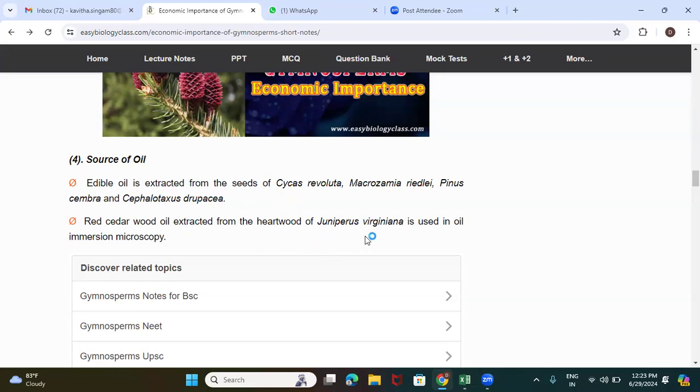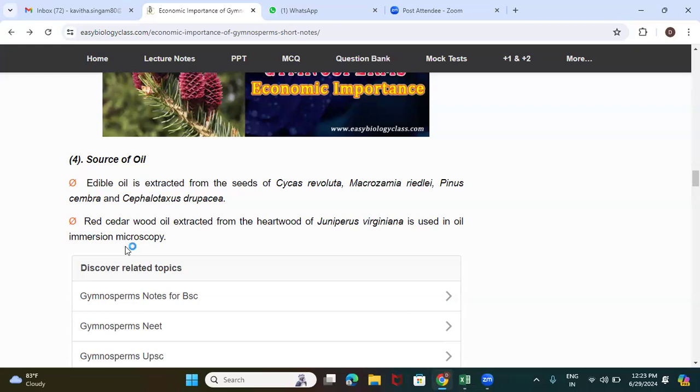Now, next comes another important one which we generally use in our labs. That oil we call red cedar wood oil, which is extracted from the plant called Juniperus virginiana. This oil is used in oil immersion microscopy, that is under 100x.